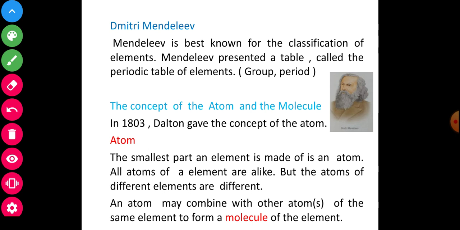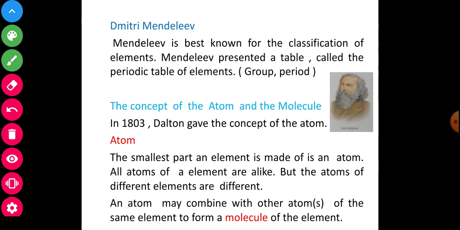Next, Mendeleev. Previously I had discussed Mendeleev. Mendeleev was a great scientist. He presented a table called the periodic table of elements. The periodic table is divided into groups and periods. I had discussed this previously, so I will repeat it again.